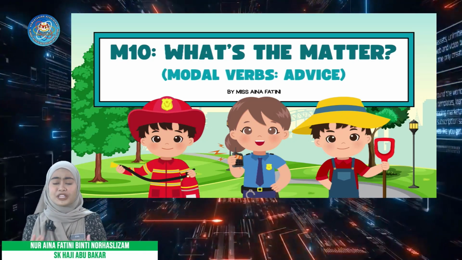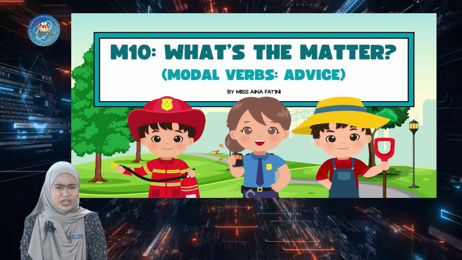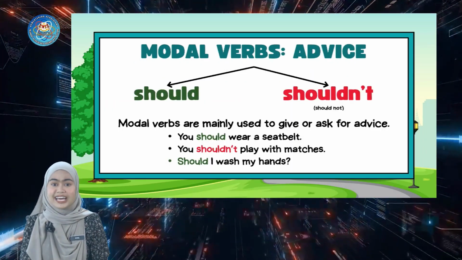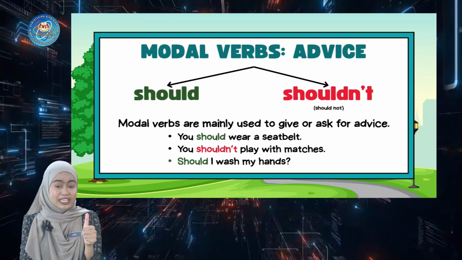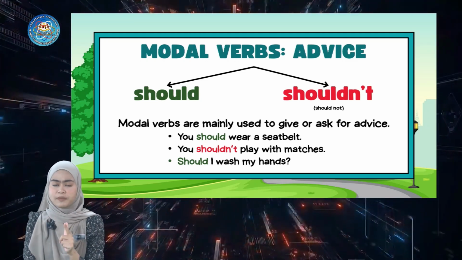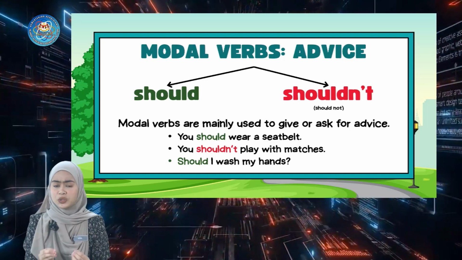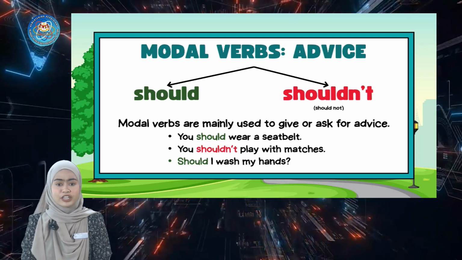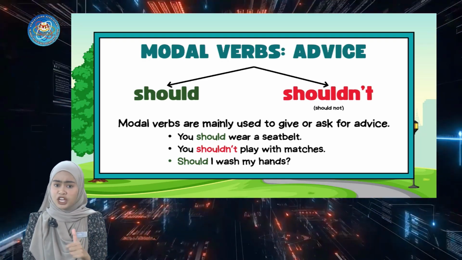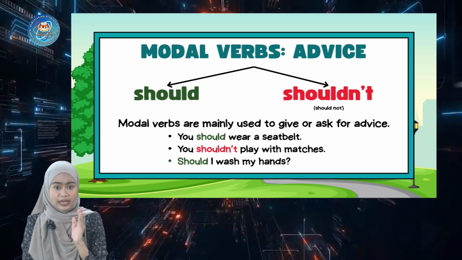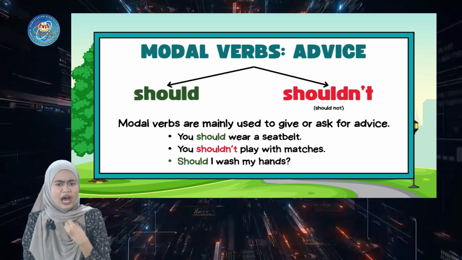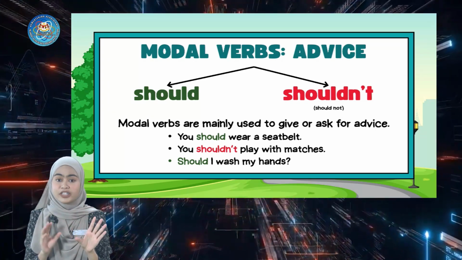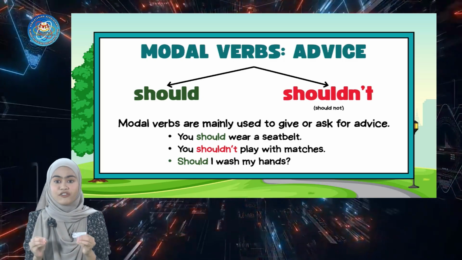So today we are going to learn about modal verbs advice. So what is modal verbs advice? Modal verb advice, there are two of them: the first one is should and the second one is shouldn't. Modal verbs are mainly used to give or ask for advice. There are a few examples here. You should wear a seatbelt, you shouldn't play with matches, and to ask for advice, should I wash my hands? You can use both of these two words to give or ask for advice.